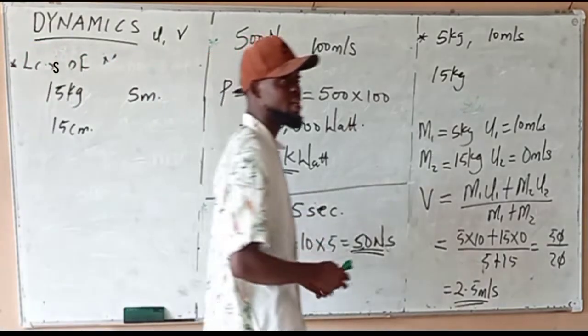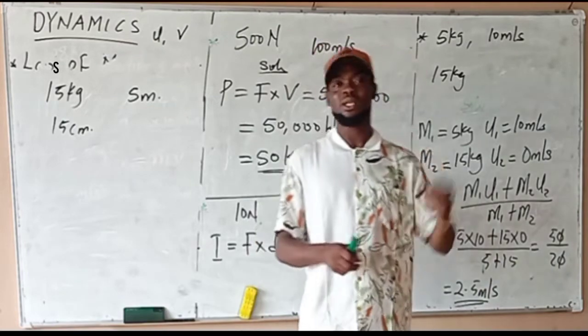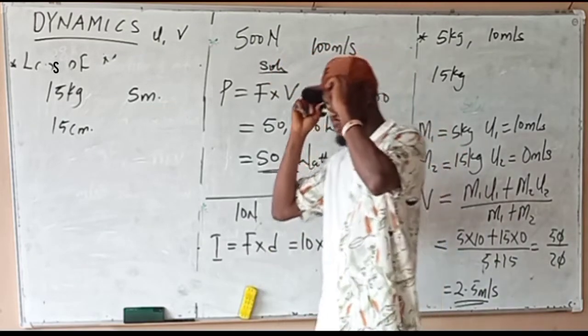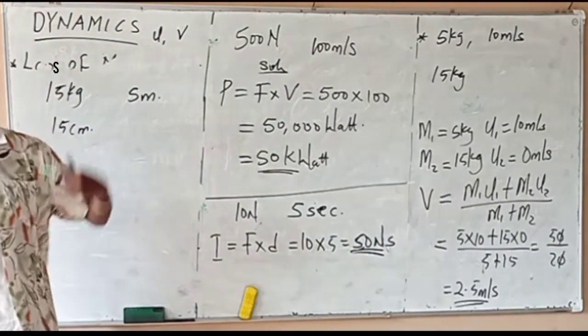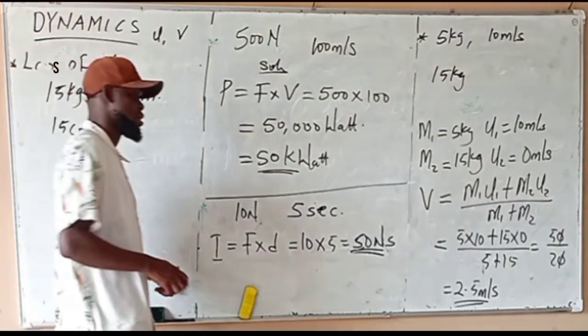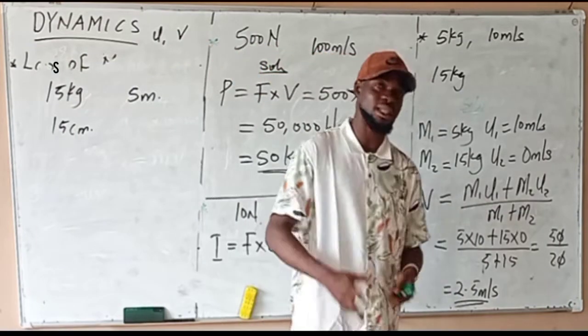Calculate the loss in potential energy of this body and the average resistance of the earth.